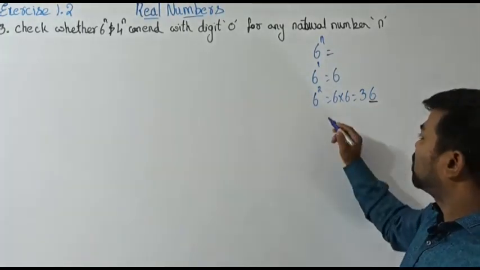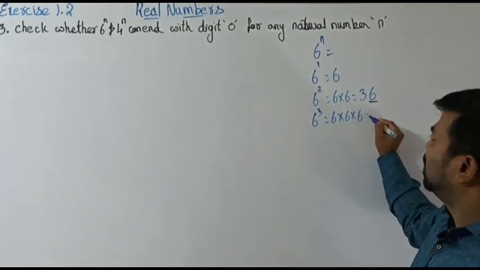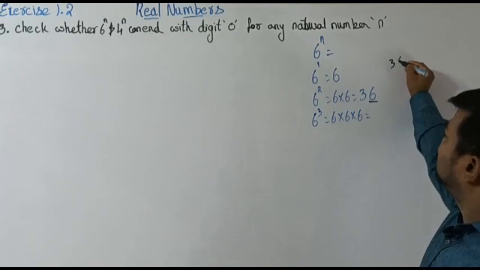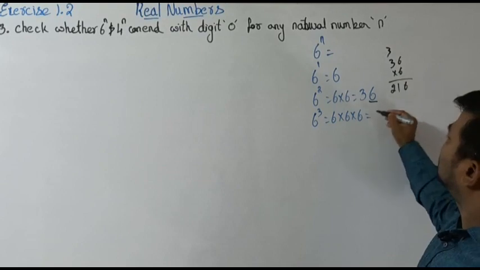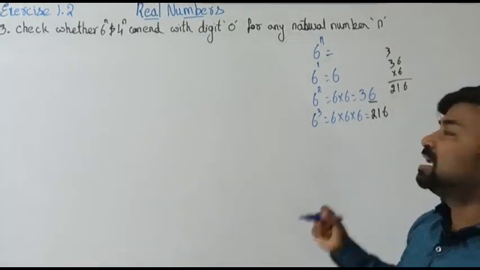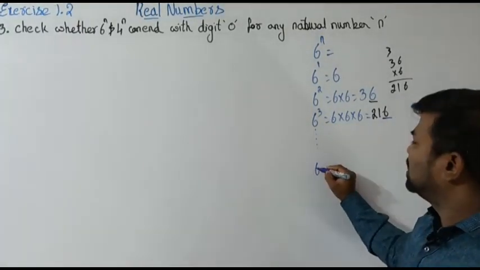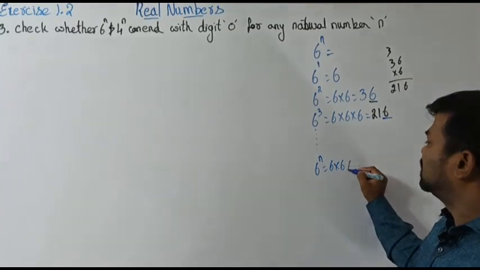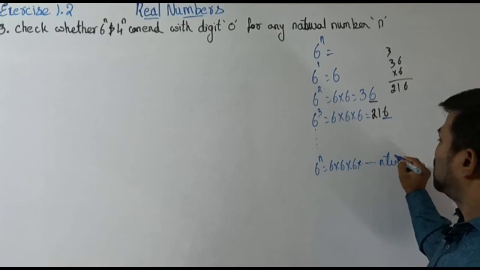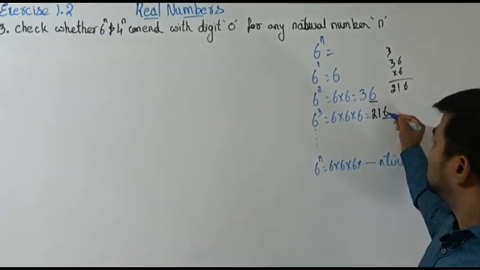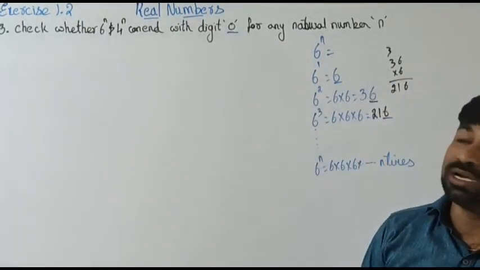6. Let me try with 6 to the power 3, means 6 into 6 into 6. That is 36 into 6. 6 times 6 is 36, 6 times 3 is 18, so 216. What's the ending number? Again 6. Here the question is, 6 to the power n is 6 into 6 into 6, and so on, till n times. You keep on moving, but are we going to get the ending number as 0? That's the question, for 6 to the power n.